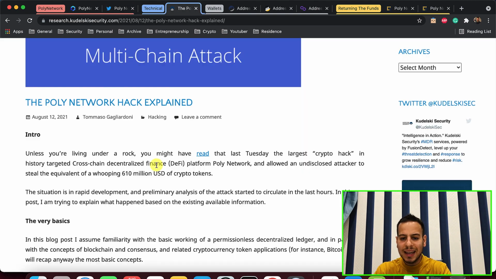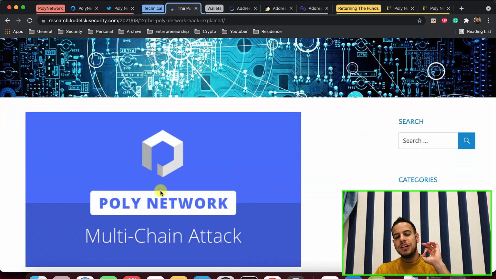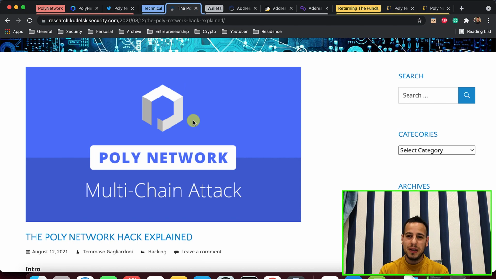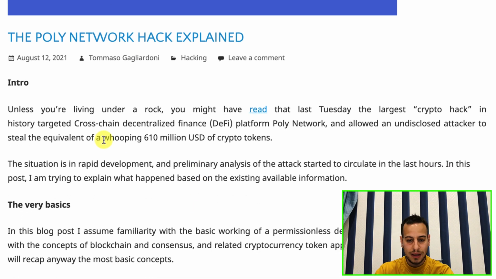But let's move on. Let's take a look at a technical tutorial that explains the exploit in these 2 smart contracts on Poly Network. We are not gonna get very deep into the tutorial because it will be too technical, and you need a lot of understanding and knowledge in Solidity and blockchains in order to understand how it happens, and we don't have these fundamentals right now. But let's try to understand from a high level what happened.